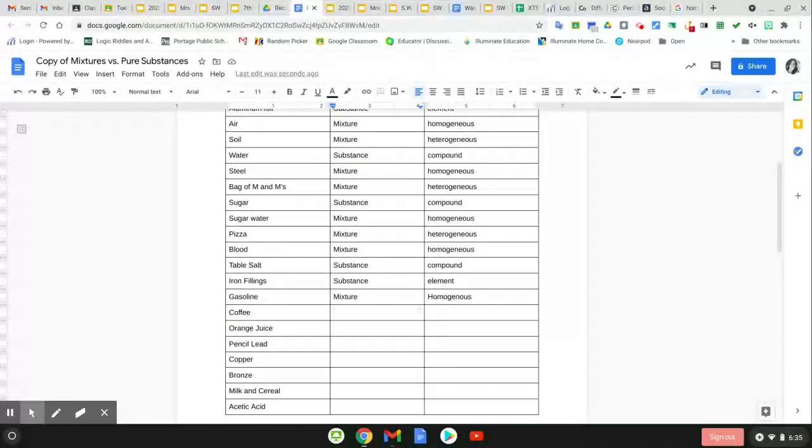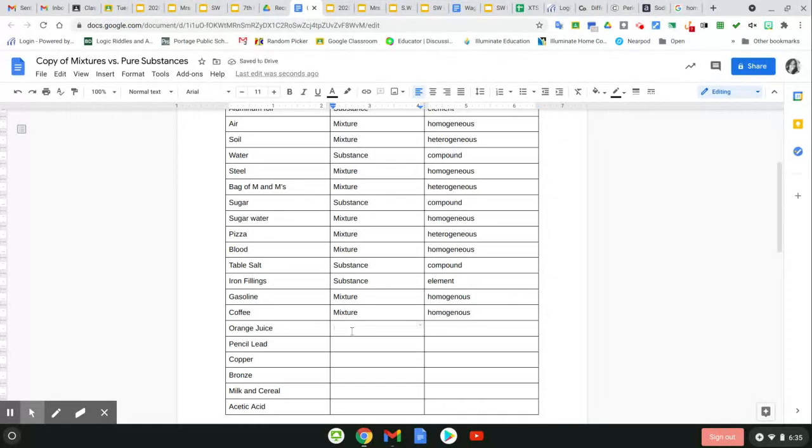Was this a cup of coffee? It was really a cup of coffee. So that would make it a mixture because you've got it mixed in with water. And a cup of coffee would be homogeneous.